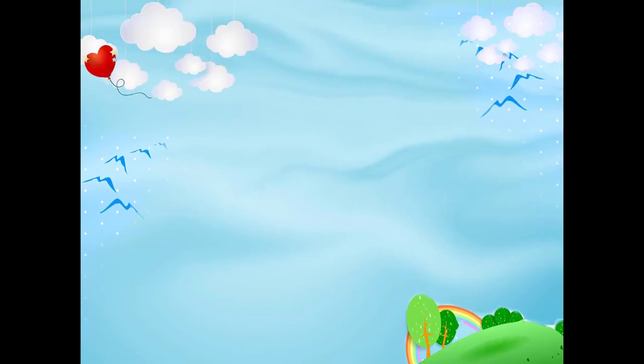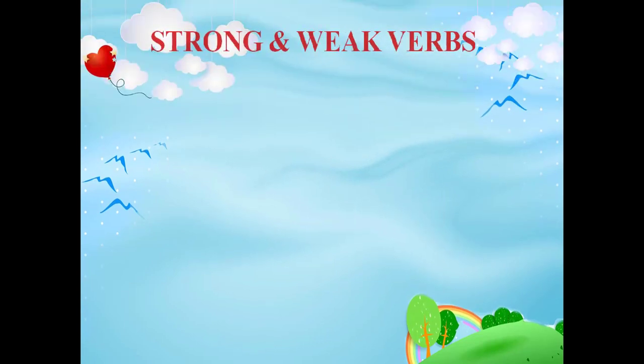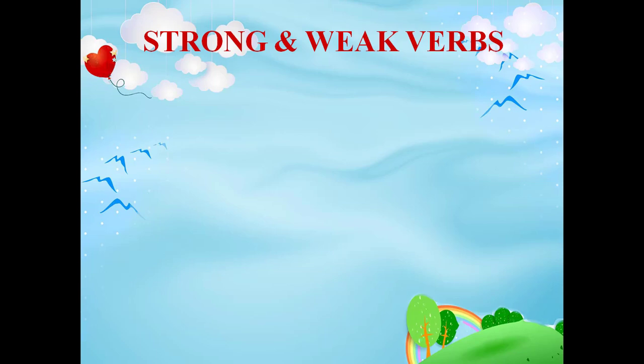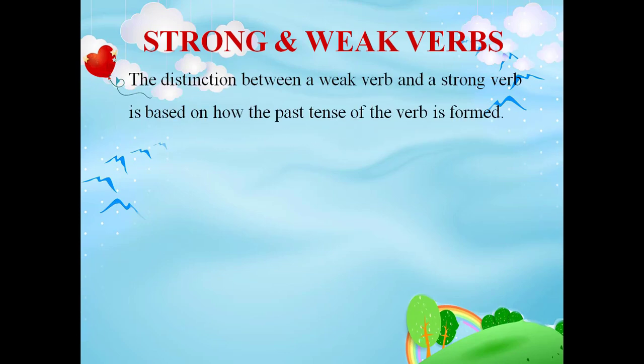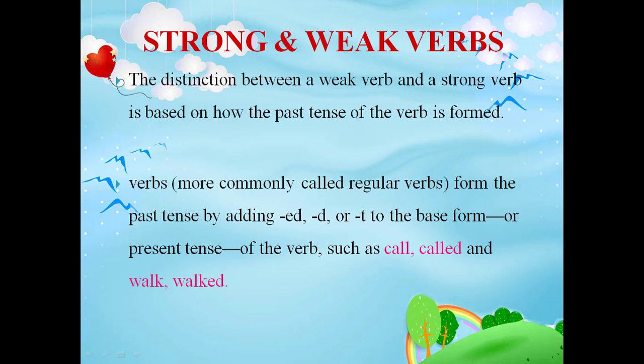Next, the kinds of verbs are strong and weak verbs. The distinction between a weak verb and a strong verb is based on how the past tense of the verb is formed. Normally, verbs have three forms: present tense, past tense, and past participle. Here, strong and weak verbs are distinguished by how they change into their past tense. Strong and weak verbs are also called regular and irregular verbs. Strong verbs are irregular verbs, weak verbs are regular verbs.